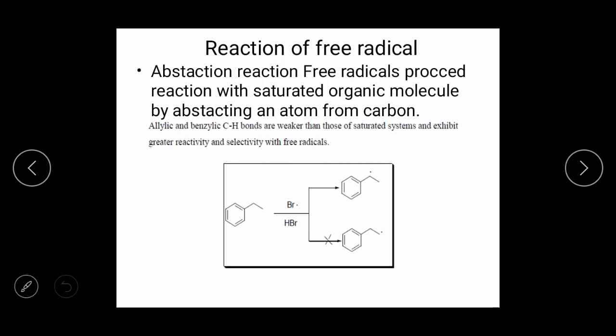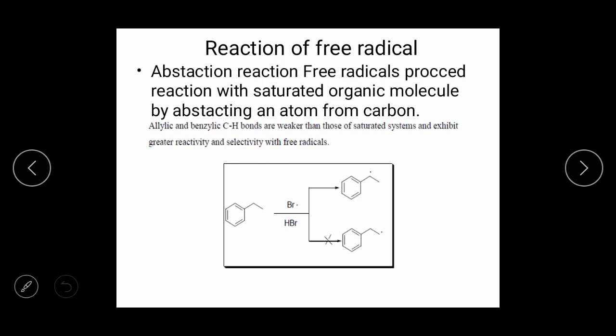Okay, there are allylic and benzylic carbons. The carbon-hydrogen bonds are weaker than those of saturated systems and exhibit greater reactivity and selectivity with free radicals. Okay, this is the example, a very important example. Here the reactant is there in presence of HBr. When you consider the HBr, there is a bond between hydrogen and Br. When this bond breaks, there is again generation of Br radical.